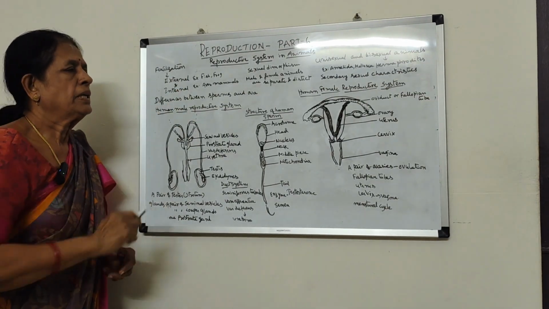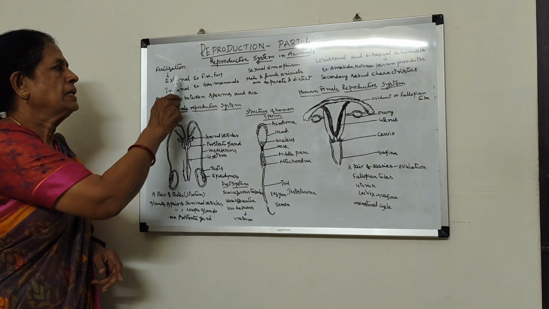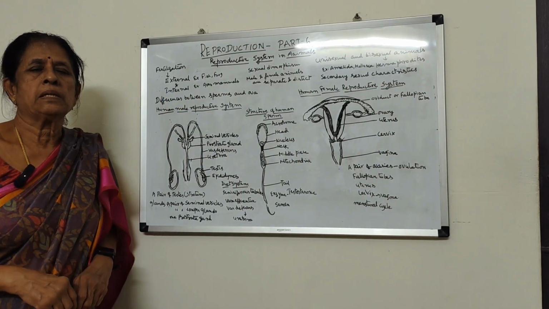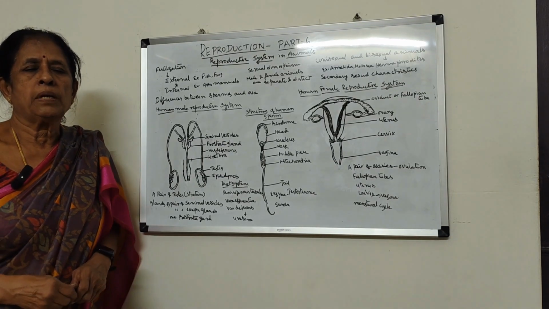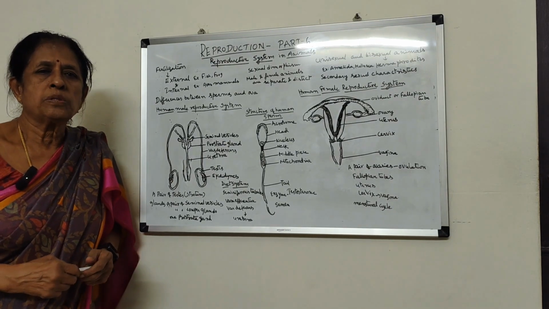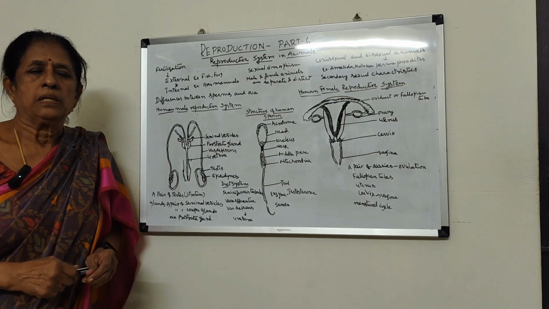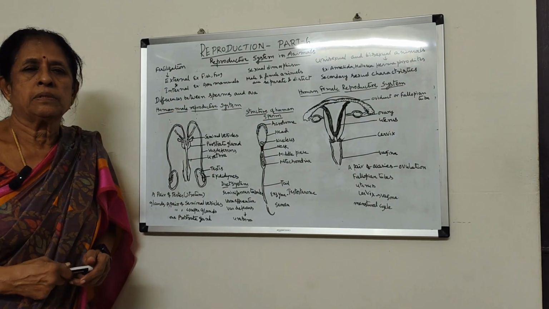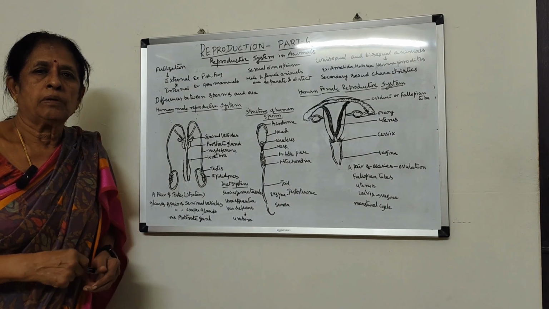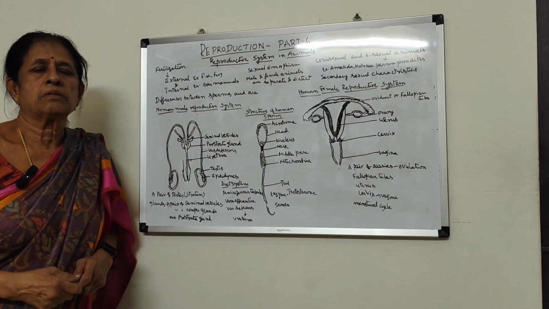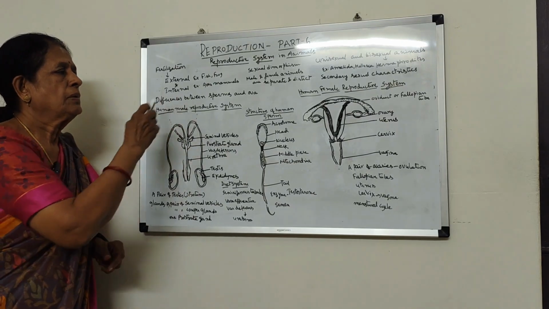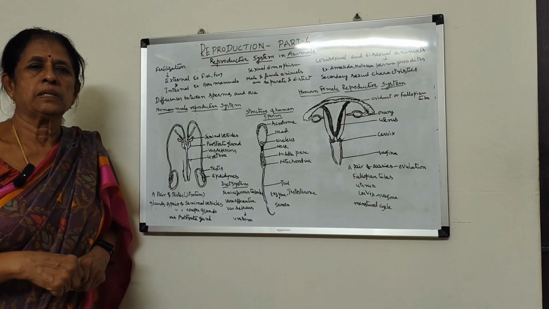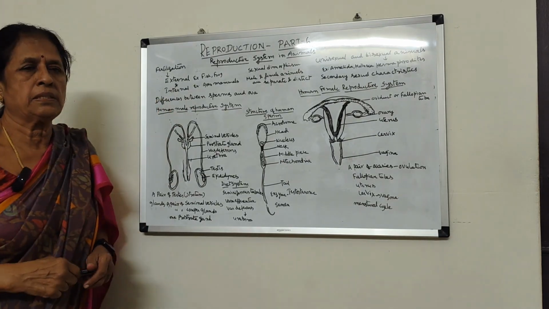So fertilization mainly takes place by two methods: external fertilization and internal fertilization. What is external fertilization? The fusion of male and female gametes takes place outside the body of the organism. That is called external fertilization. Example, aquatic animals like fish and frog, and also certain animals, annelids. In those animals, fertilization is external, outside the body. The process of fertilization takes place. That is called external fertilization.